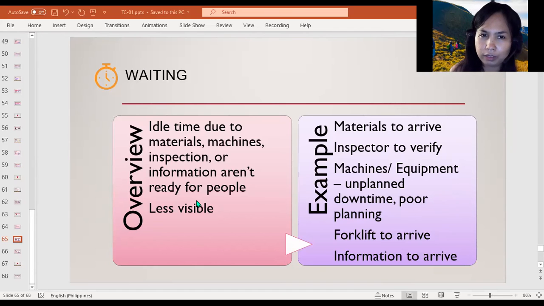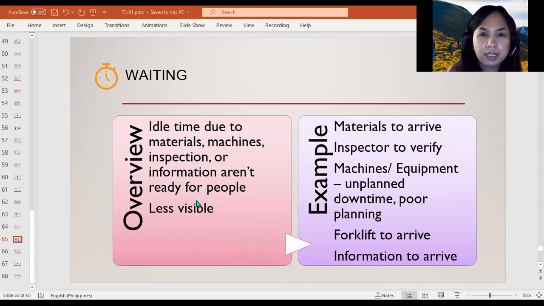And then next, oftentimes, at least in factory environments, people are not able to do their job because they're waiting for things like a forklift to arrive. Then lastly, many times we're found waiting for information to arrive. And until it does arrive, there's not much that we can really do. So knowing that, what does it cost us when we have this waste?